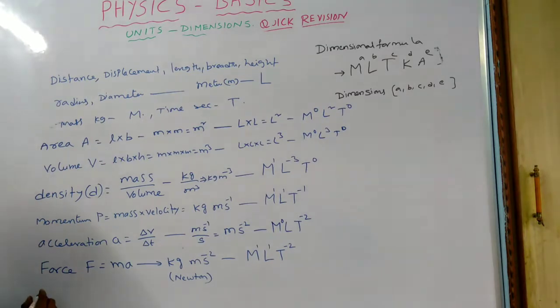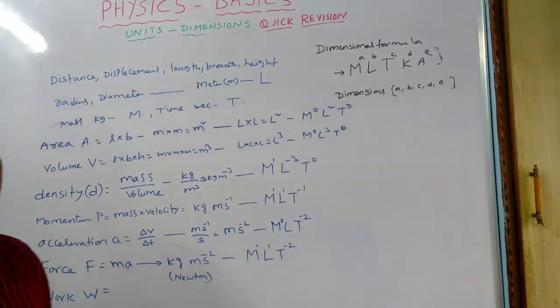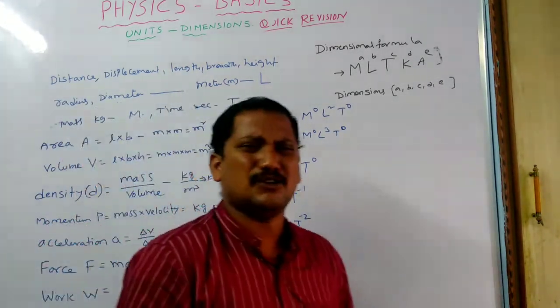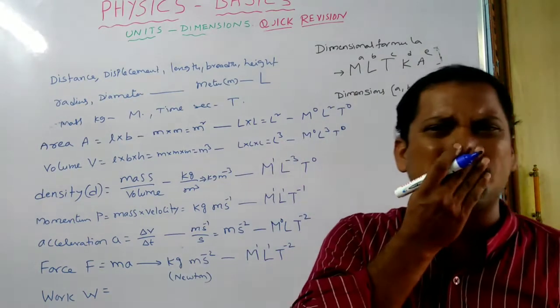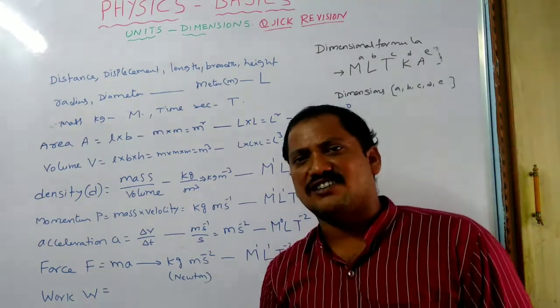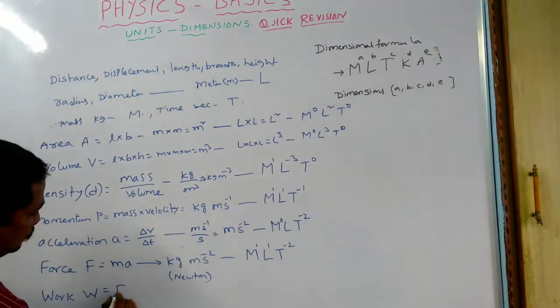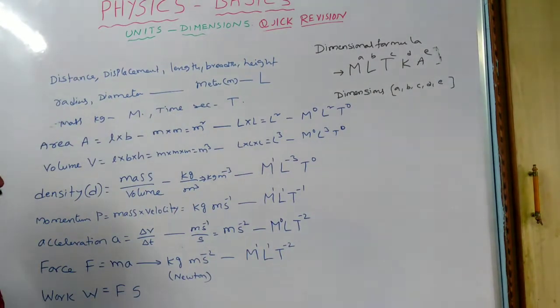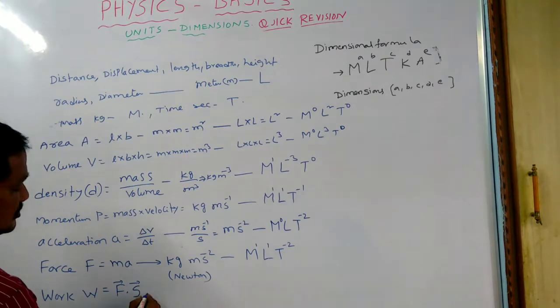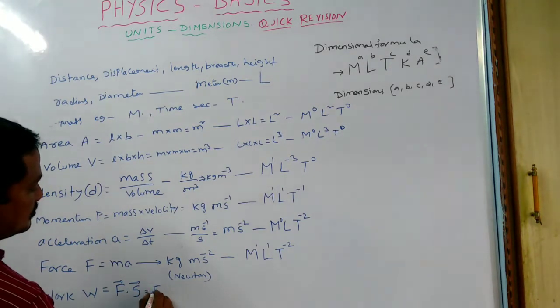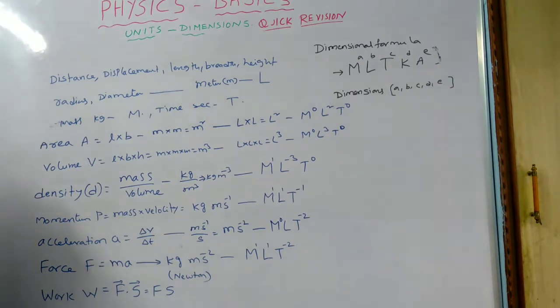After force, you go for the work, W. What is the definition of work? Mathematically you can say that work is equal to the product of force and displacement, F into S. If you use the vector method, you can say F bar dot S bar. Later we will discuss that. So simply Fs, force into displacement.